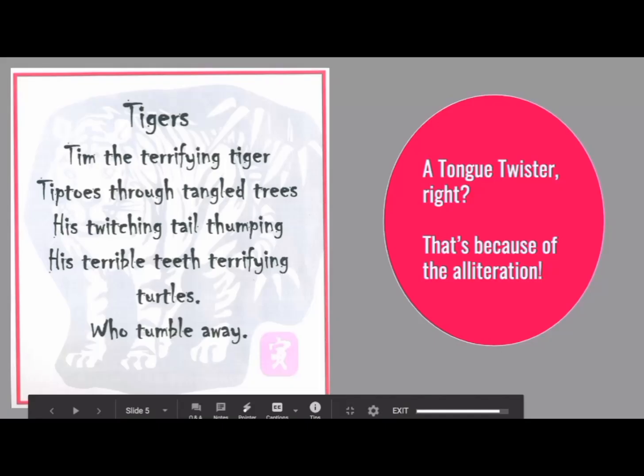Moving over to the second poem, we'll be looking at an alliteration. This goes like: Tigers. Tim, the terrifying tiger, tiptoes through tangled trees, his twitching tail tramping, his terrible teeth terrifying turtles who tumble away. So from this poem, we can see that there is a repetition of a consonant sound T in each and every word.